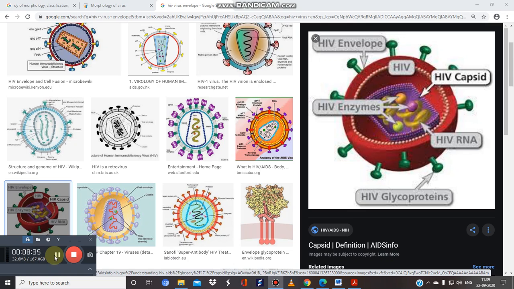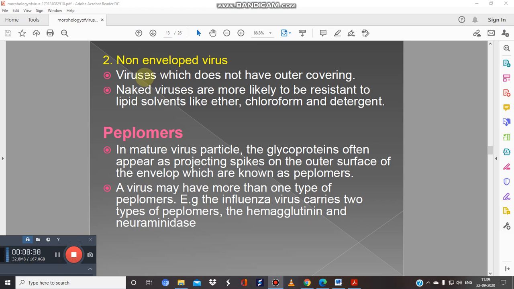Next is the non-enveloped virus. These viruses do not have any outer covering. Next important component is the peplomers. So what are these peplomers? In some mature virus particles, you can find glycoprotein. They often appear as projecting spikes on the outer surface of the envelope, which are known as peplomers. These are very important structures, and a virus may have more than one type of peplomer. For example, influenza virus has two types of peplomers.